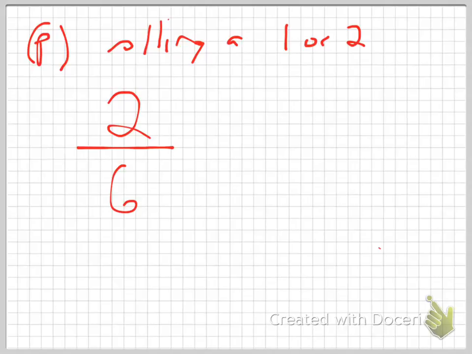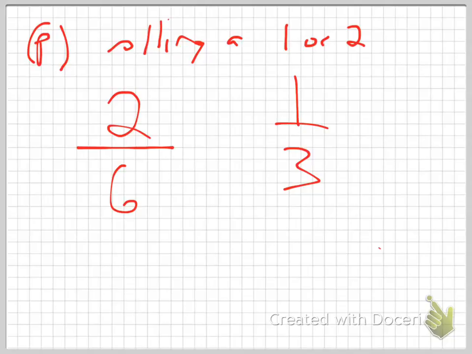Right? Make sense? This can be reduced. You actually do reduce this. You would say the probability is 1 out of 3. I mean, it's not that 2 out of 6 is wrong, but you want to reduce it to something that's even more palatable for people.